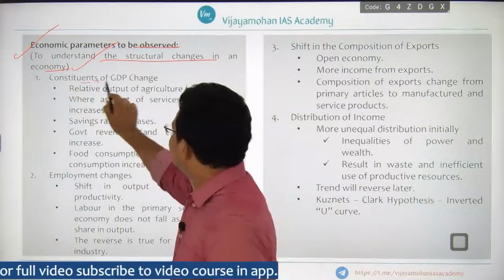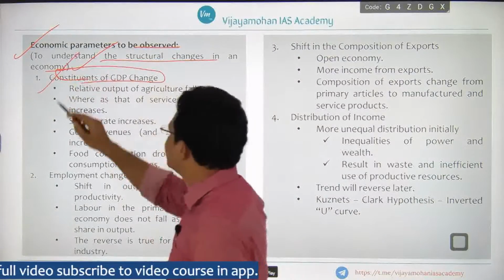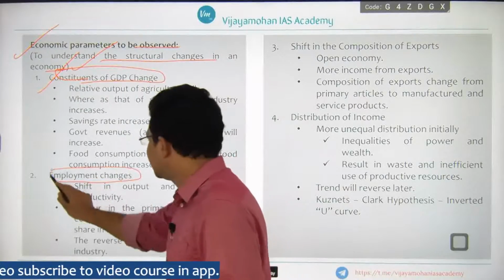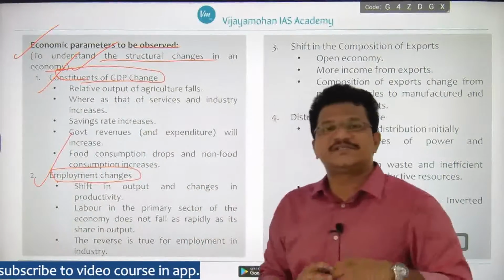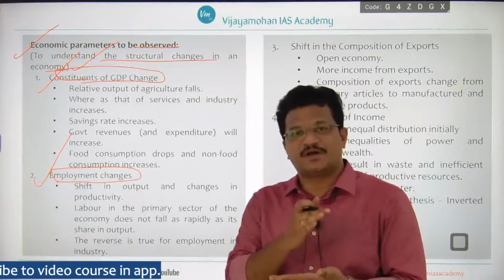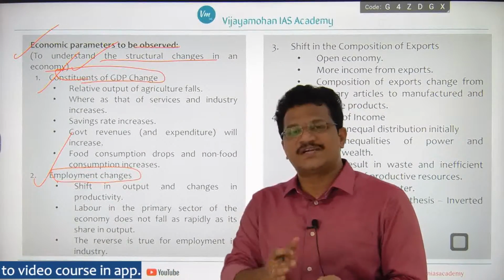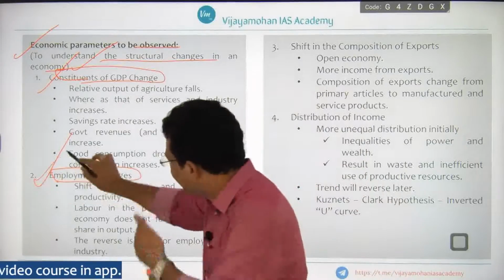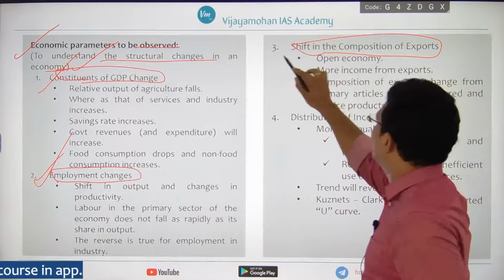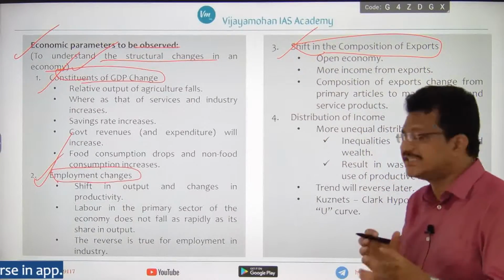First parameter is GDP change, constituents of GDP change. Another parameter is employment changes: how employment is changing from one sector to another sector, how workers are moving from one sector to another. Then shift in the composition of exports, how export composition is changing, right?